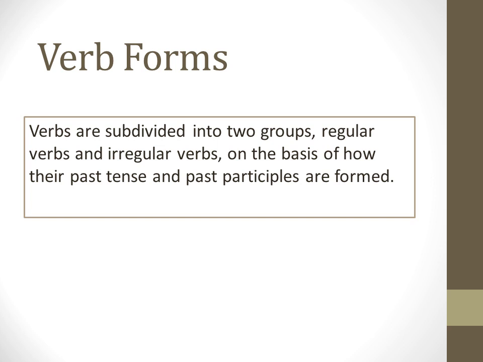Verbs are subdivided into two groups: regular verbs and irregular verbs, on the basis of how their past tense and past participles are formed. In a simple way, verb is an action word and it is one of the parts of speech.